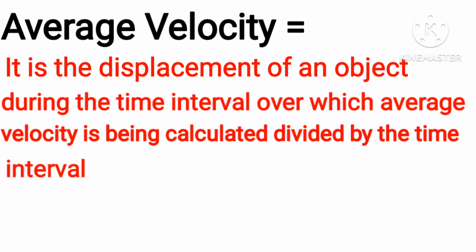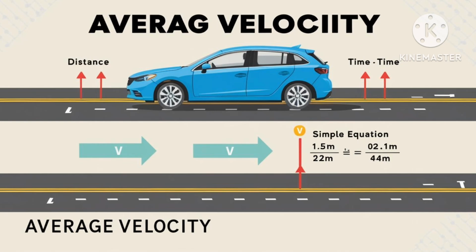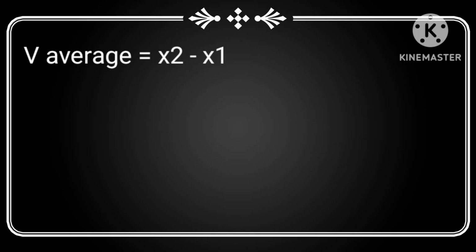Average velocity. The displacement of an object during the time interval over which average velocity is being calculated, divided by that time interval, is called average velocity. The dimension of average velocity is L1 M0 T-1. Suppose the position vectors of the object are x1 and x2 at times t1 and t2, then we can write the average velocity as v average equals x2 minus x1 divided by t2 minus t1.